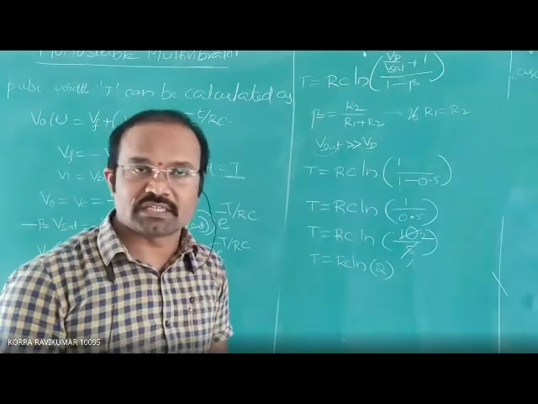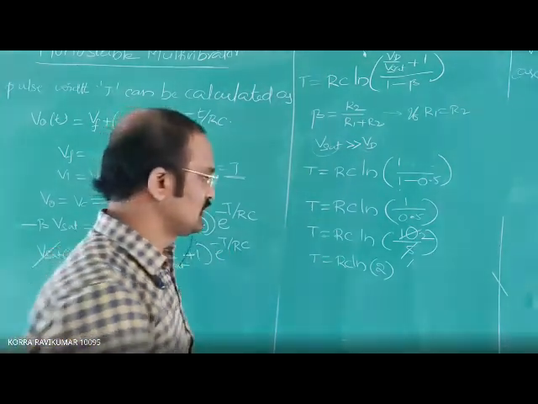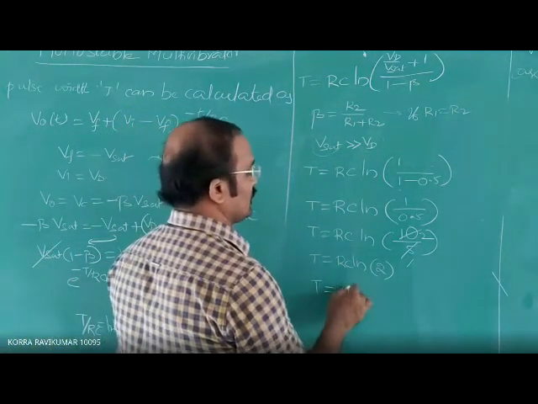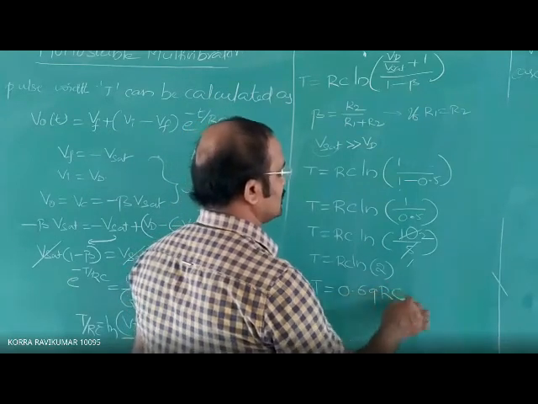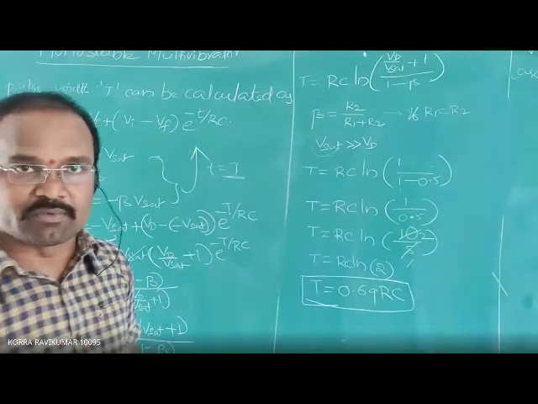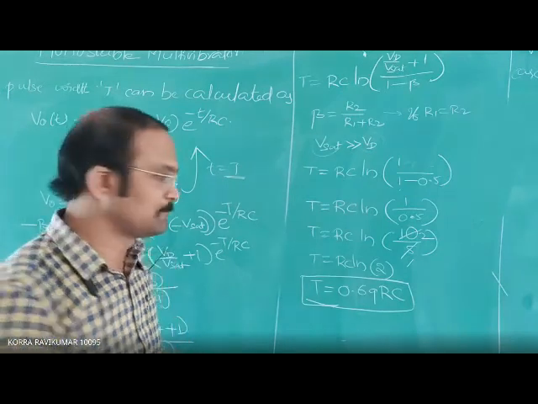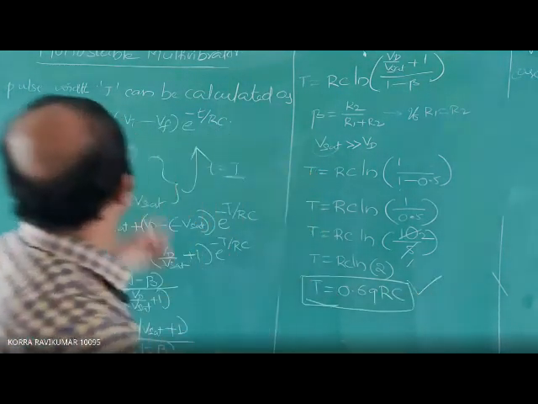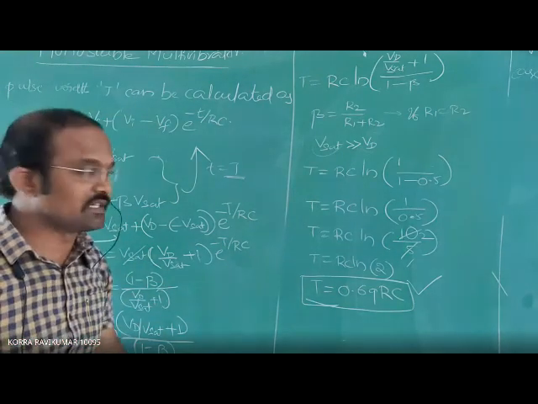What is the value of natural logarithm of 2? It is 0.69. So the time period of the monostable multivibrator in the quasi-stable state is T equal to 0.69 RC. This is the pulse width in the quasi-stable state.